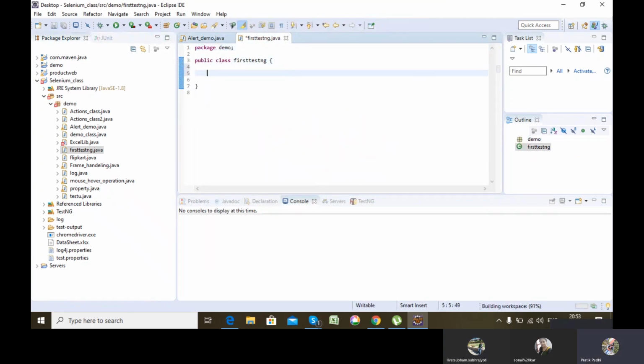So what is the substitute for public static void main? Because in my Java file, the execution started from public static void main. So for me, now the substitute for public static void main, from where the execution will start, is @Test.